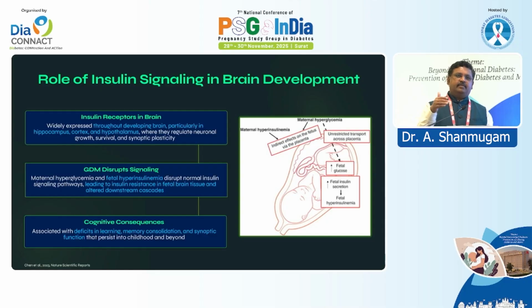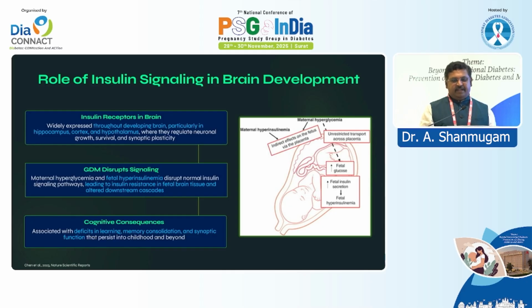So, the role of insulin: many of our previous speakers also pointed out that whenever there is hyperglycemia in the mother, it leads to hyperglycemia in the fetus, and there will be hyperinsulinemia. But the key point is that whenever hyperinsulinemia happens, it downregulates the insulin receptors in the brain. We all know that IGF-1 is important as a growth factor. So whenever it is downregulated, synaptic function and memory consolidation become affected.